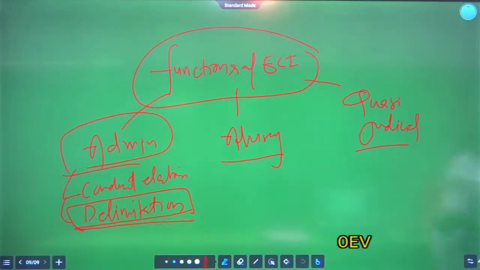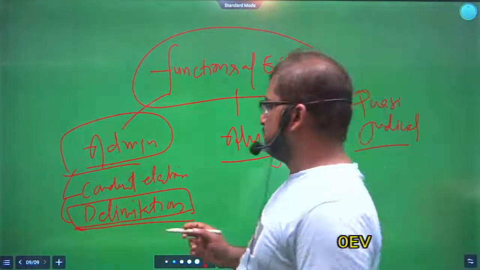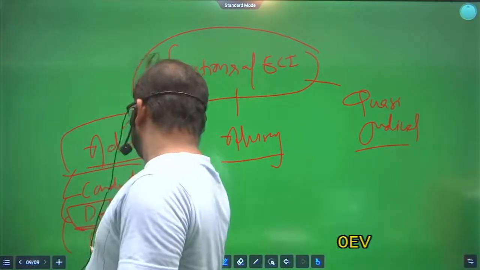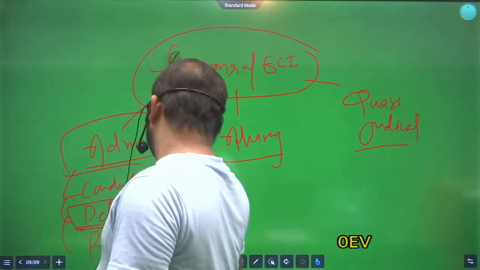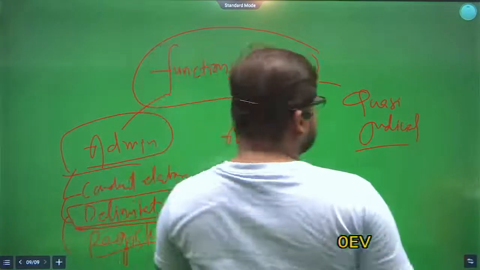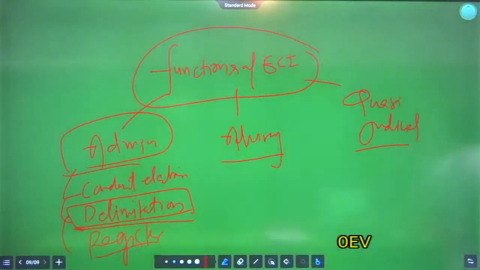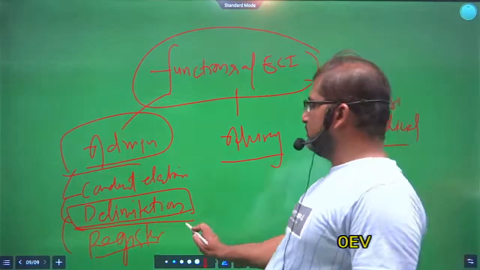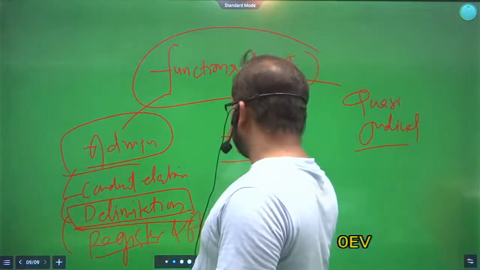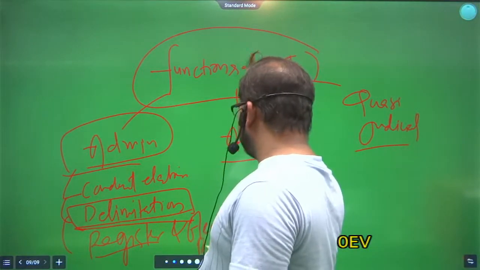Next, to register voters. That is also a function of the Election Commission. To register voters and prepare electoral roll.